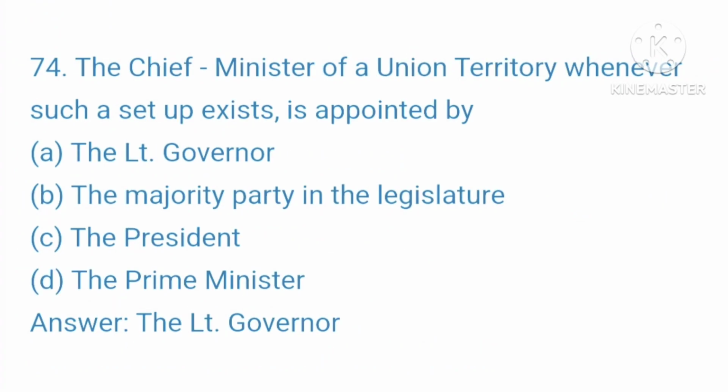74. The Chief Minister of a Union Territory, whenever such a setup exists, is appointed by A. The Lieutenant Governor. B. The majority party in the legislature. C. The President. D. The Prime Minister. Your right answer is the Lieutenant Governor.